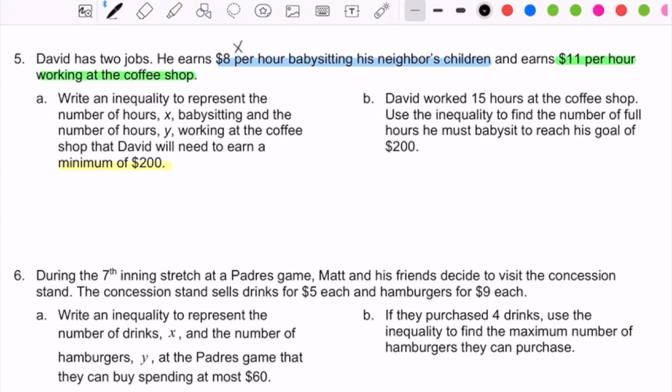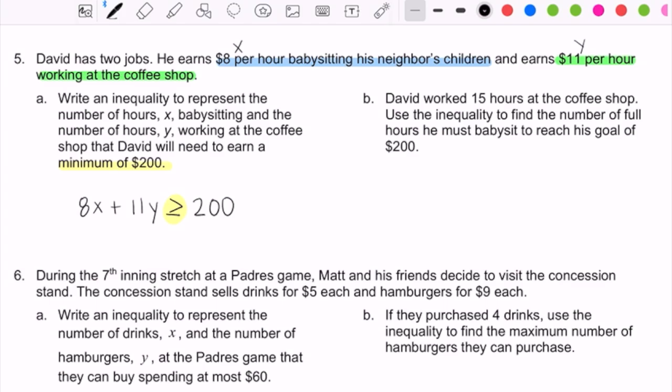Babysitting is going to be X, and then the coffee shop work is going to be Y. And so if we create an inequality that looks like this, 8 times the number of hours that he works babysitting plus 11 times the number of hours that he works in the coffee shop, for David to earn a minimum of $200, that means that David wants to earn equal to $200 or greater than $200. And so that's how we would pick that inequality symbol.